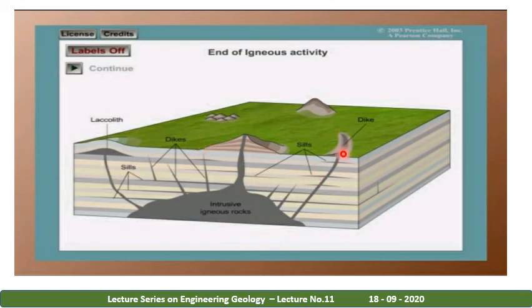Here, as a civil engineer, when you construct anything in the subsurface like tunnels, bridges, columns or dams, these particular structures may upset your construction areas because these are primary rocks.